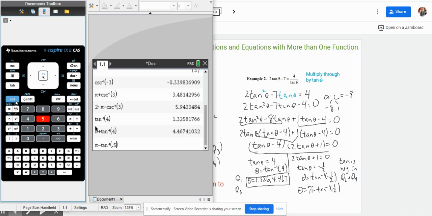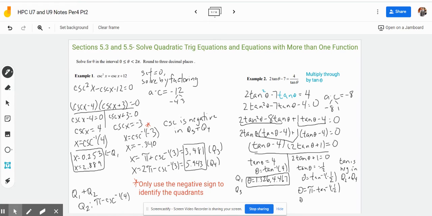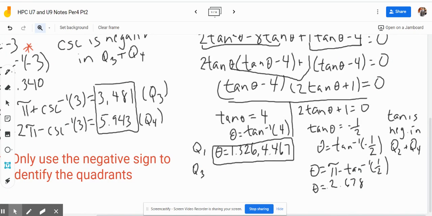I'm just going to write 0.5, Control Enter. So our first solution there is theta equals 2.678. And then our second solution in quadrant 4, so this is our answer in quadrant 2.